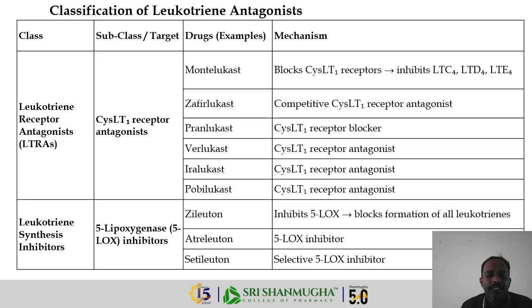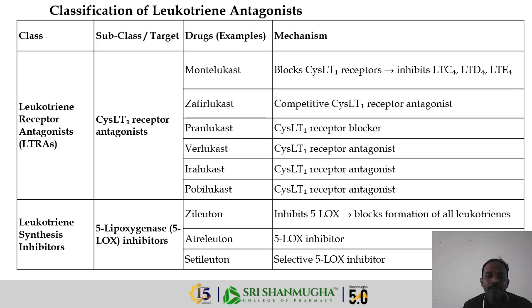So what is the classification of drugs acting on leukotrienes? To combat the leukotriene effects, we have a set of drugs classified as leukotriene receptor antagonists. As we know, they are CysLT1 receptor antagonists.